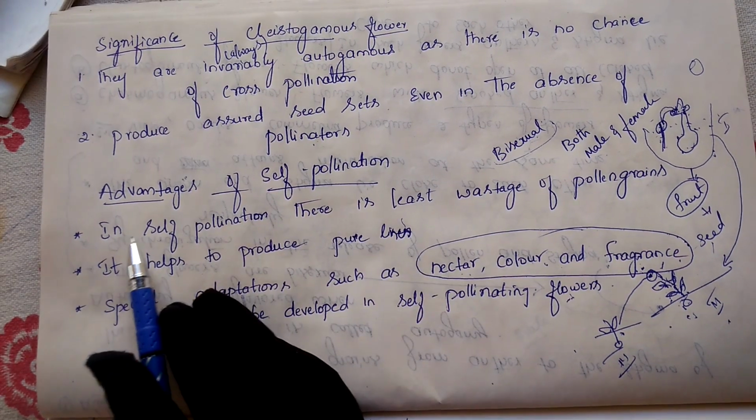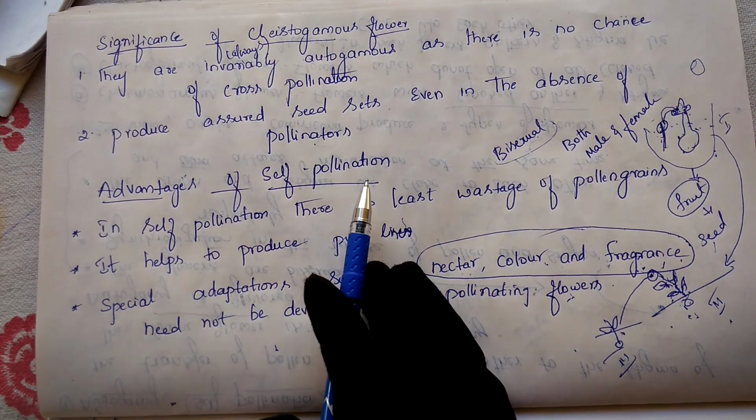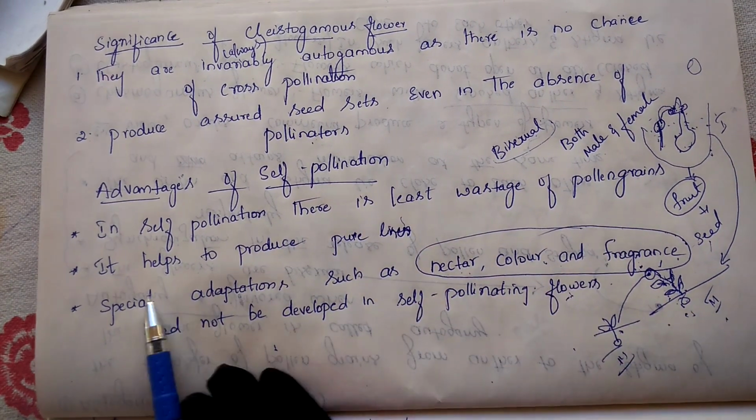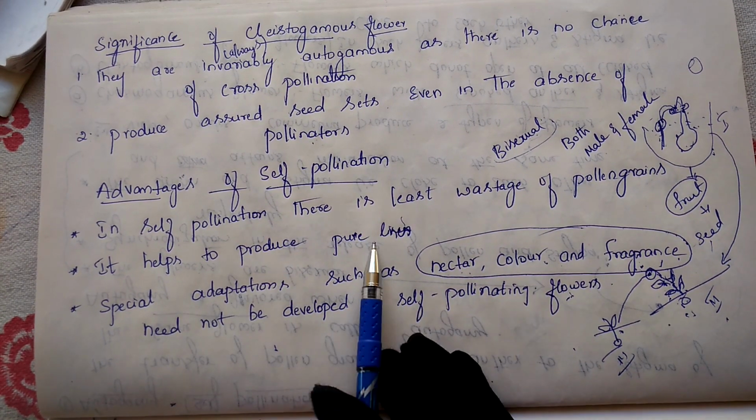In your exam, if asked what the advantages of self-pollination are, you have to write these three things. There is less wastage of pollen grains, and through self-pollination you get pure lines.